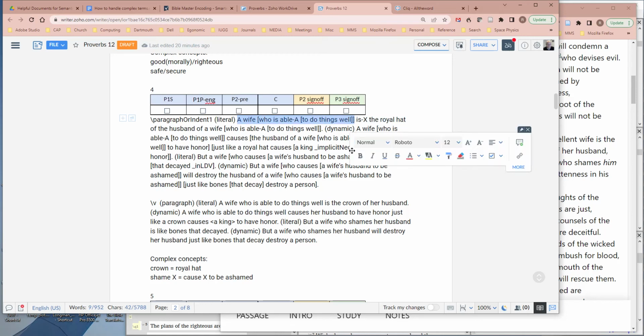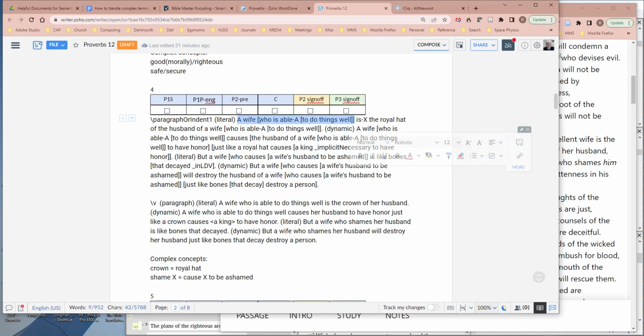We really don't know. So I use the full explication, husband of a wife who is able to do things well, in this description of the crown. And then because the first one might be expressed as a pronoun.